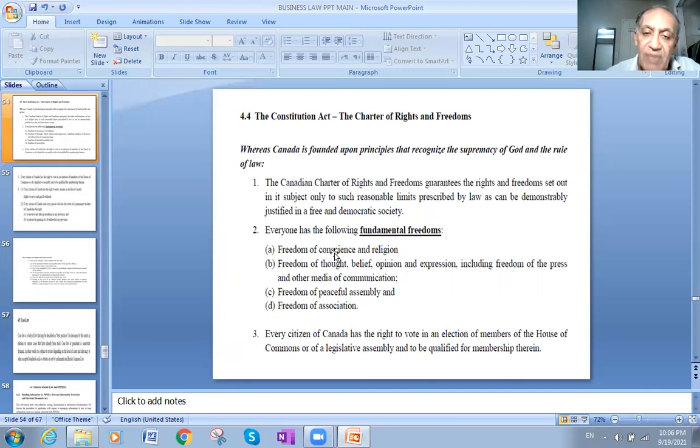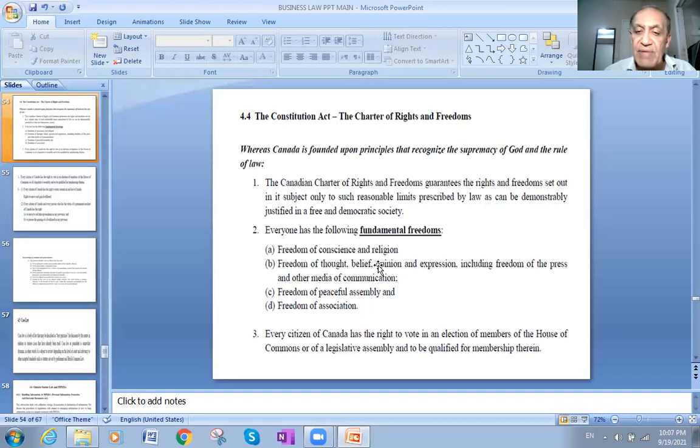So everyone has the following fundamental freedoms. Freedom of conscience and religion. I'm free in all my beliefs. I'm a Muslim, I'm free to be a Muslim. No one forced me to be a Muslim. I'm a Christian, no one forced me to be a Christian. I'm Jewish, no one forced me. I'm Buddhist, I'm Sikh, whatever. You are free to do this by yourself. You are free in choosing your religion and your beliefs.